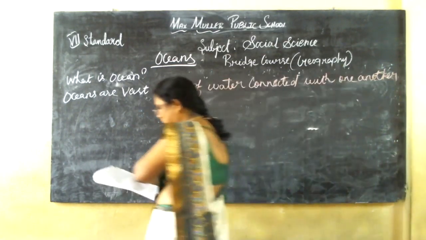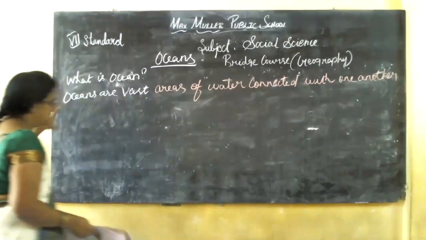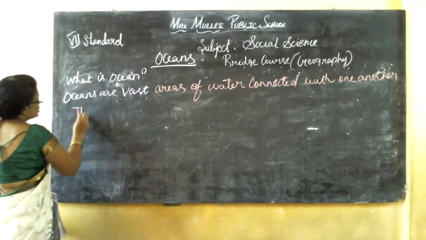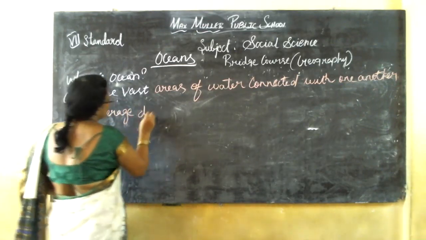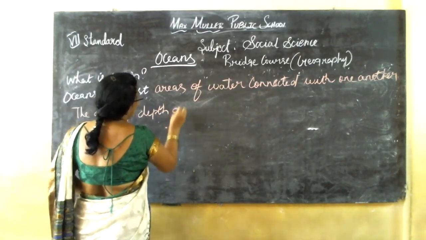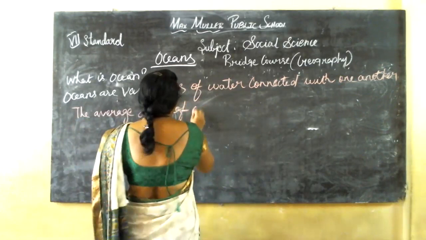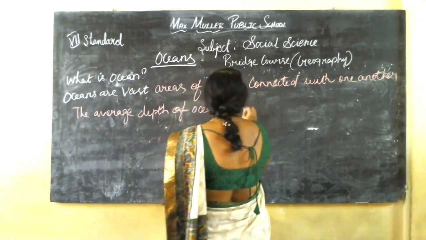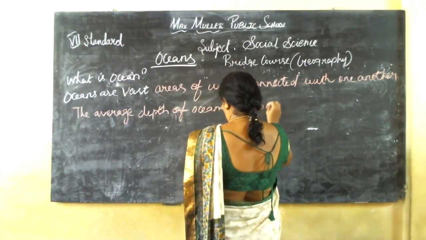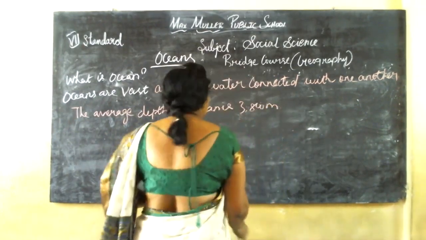The average depth of an ocean is 3,800 meters below the sea level.